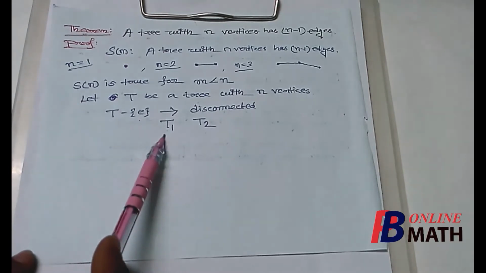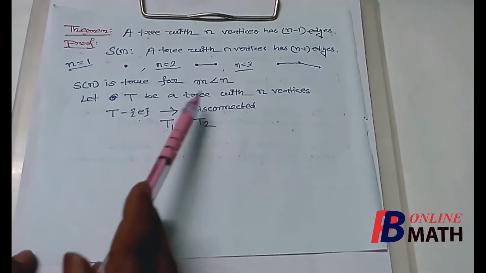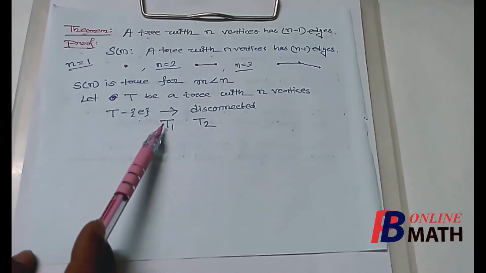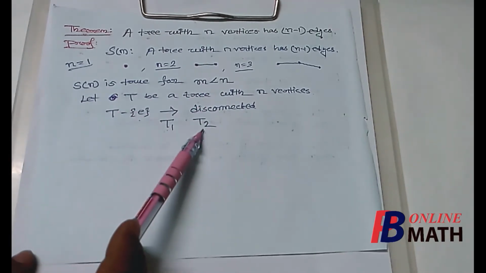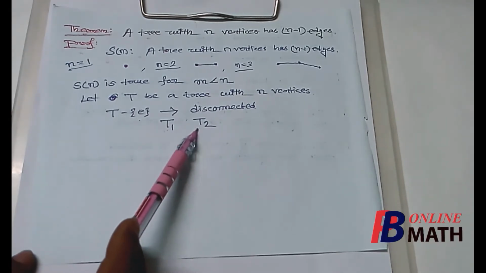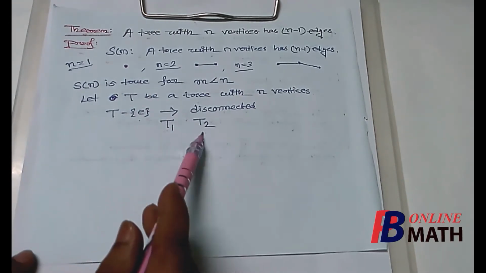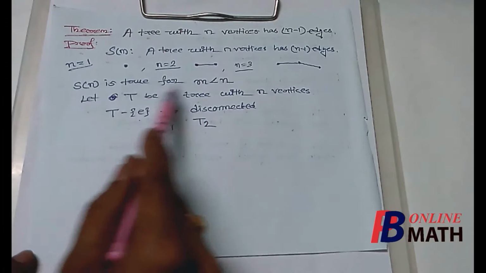So T1 is a tree such that the number of vertices of T1 is less than n, because this is a subgraph of T, and T2 is a tree such that the number of vertices in T2 is less than n. So T1 and T2 must satisfy this condition.